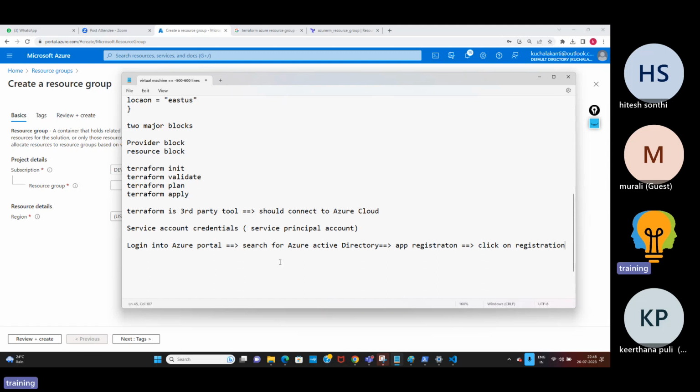So right now I'm going to stop here. Tomorrow I'm going to create a service account. By using the service account, I'm going to connect to the Azure cloud and create the resources. So tomorrow I'm going to continue the same class.